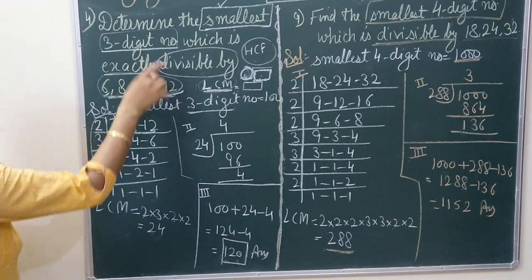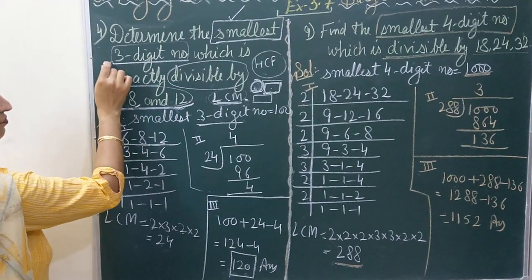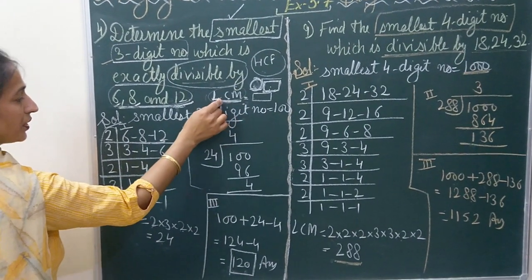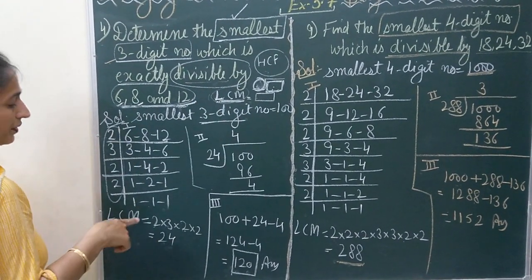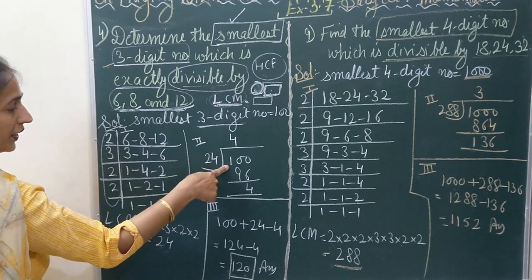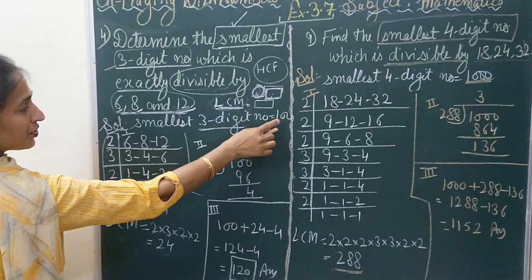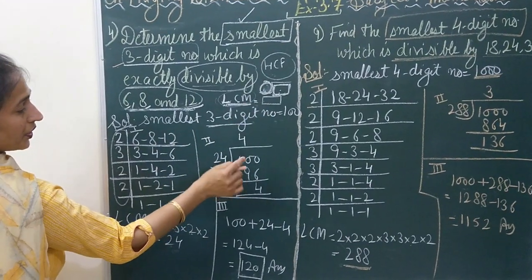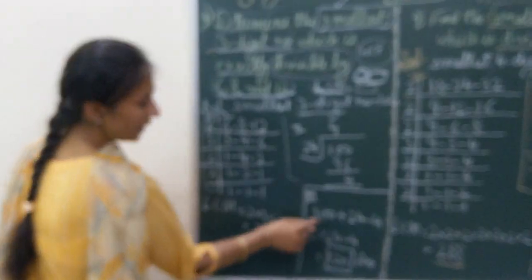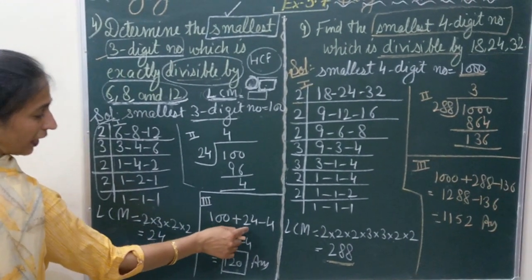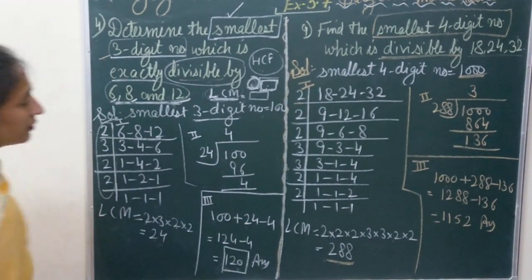For LCM questions, where you are given 3-digit, 4-digit, 5-digit numbers to find, divisible by means it is a case of LCM. First of all, you will find the LCM. Then you will divide the given number by the LCM, whether 2-digit, 3-digit, 4-digit or 5-digit. Any number can be given here. Then in the last step, you have to write the smallest number, then add the LCM and subtract the remainder.